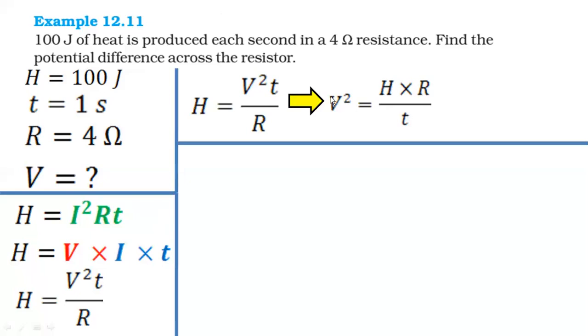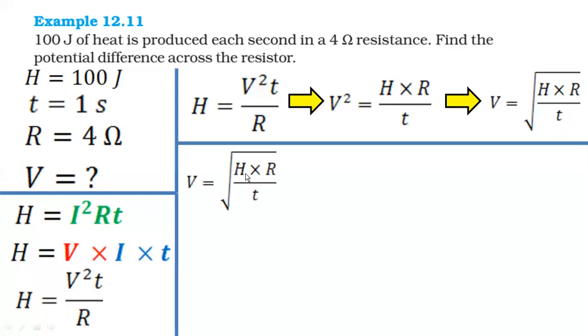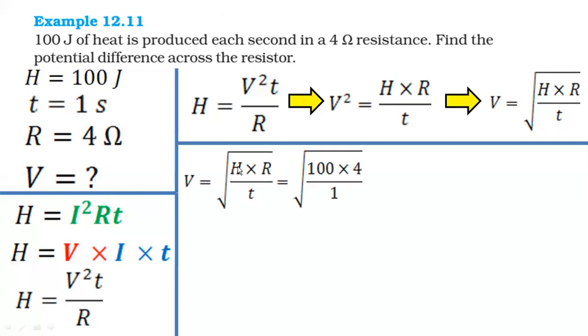Now I need the value of V, not V square. So I need to take square roots of both sides. So V will become what? V is equal to square root of H into R by T. Now I am going to put the values. Formula is this, H into R by T. So heat value is 100, R value is 4, time value is 1.